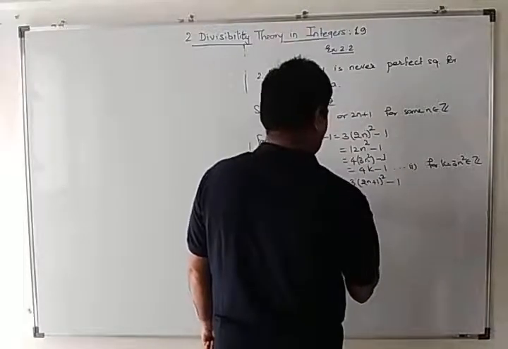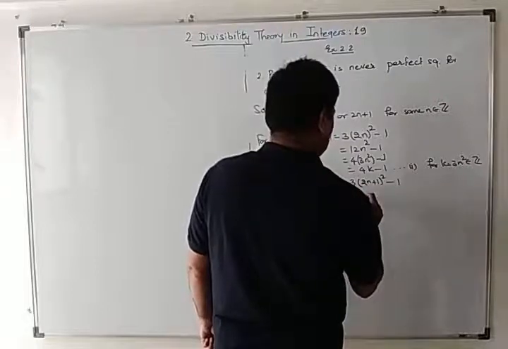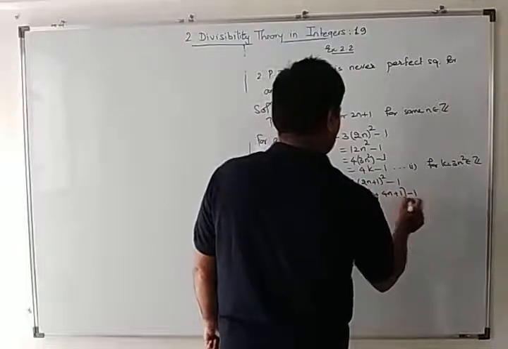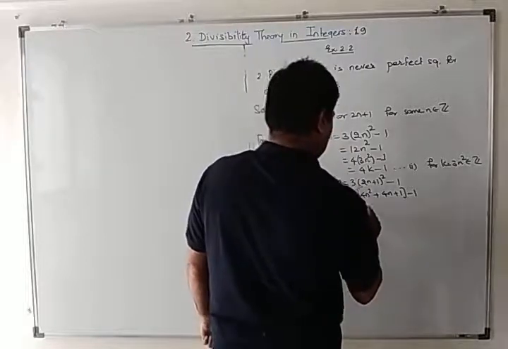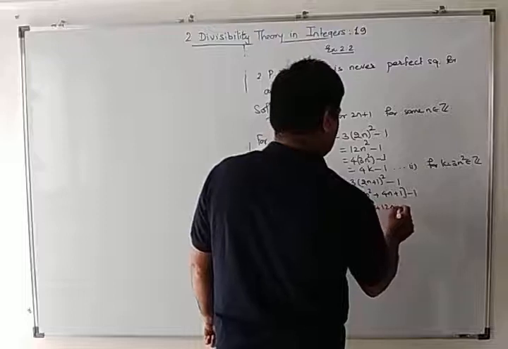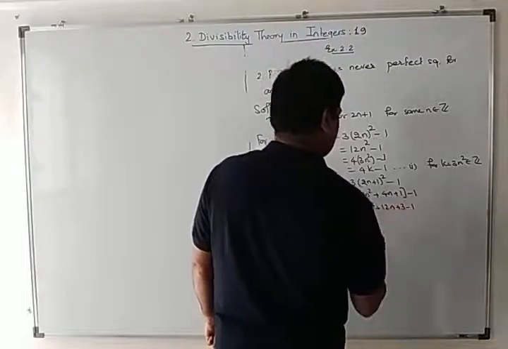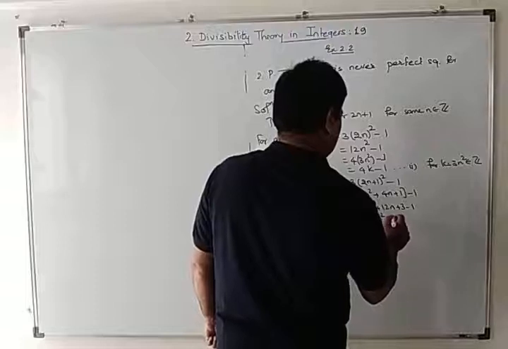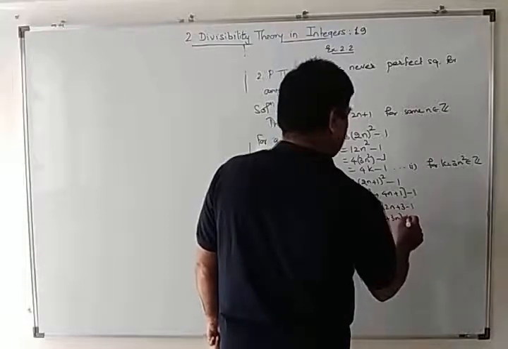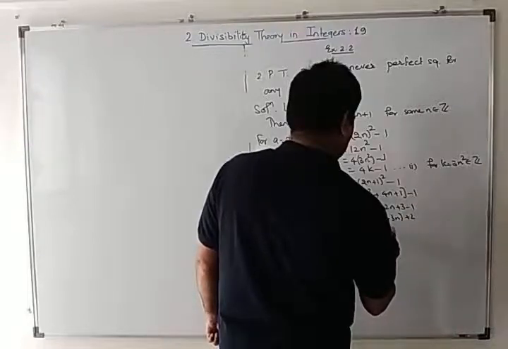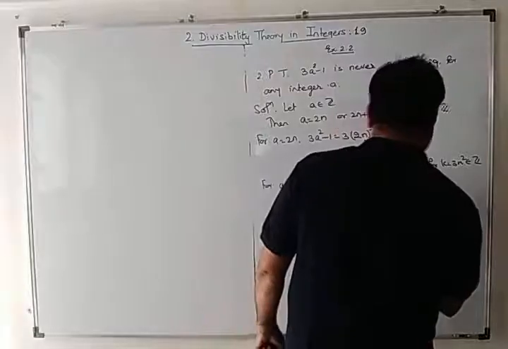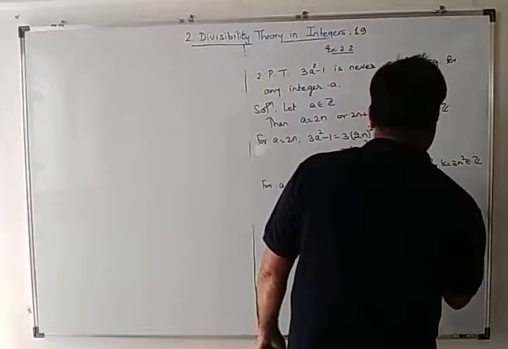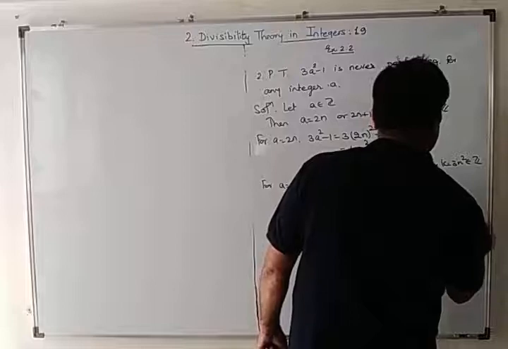If you simplify this, we get 3 into (4n square plus 4n plus 1) minus 1, which is 12n square plus 12n plus 3 minus 1, which is 4 times (3n square plus 3n) plus 2, which is 4k' plus 2, for k' equal to 3n square plus 3n belonging to Z.